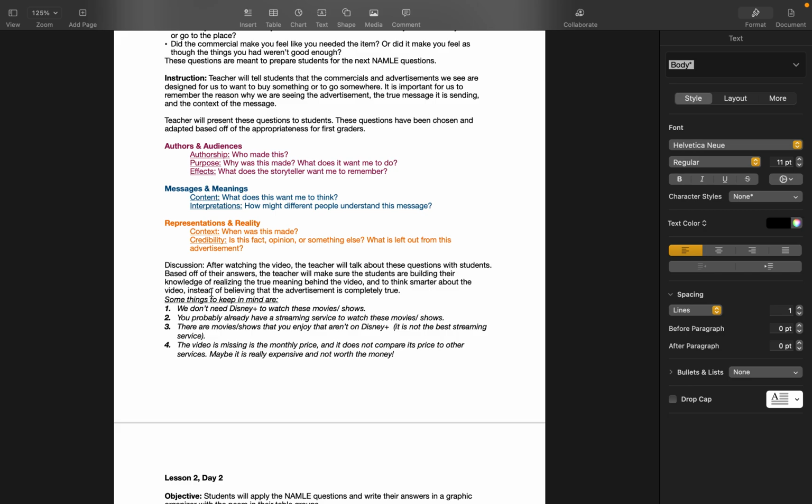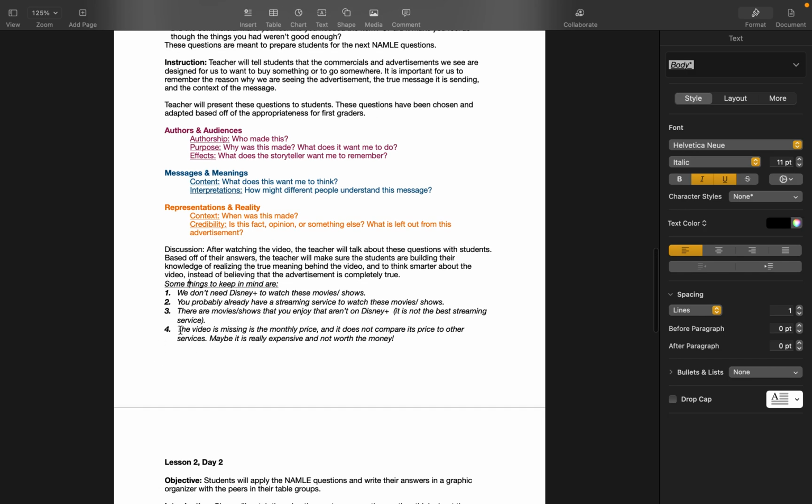So these are some things to keep in mind, some hit home topics: we don't need Disney Plus to watch these movies and TV shows. You probably already have a streaming service to watch these movies. You don't need Disney Plus. There are movies and shows that you enjoy that actually aren't on Disney Plus. Maybe it's not the best streaming service.